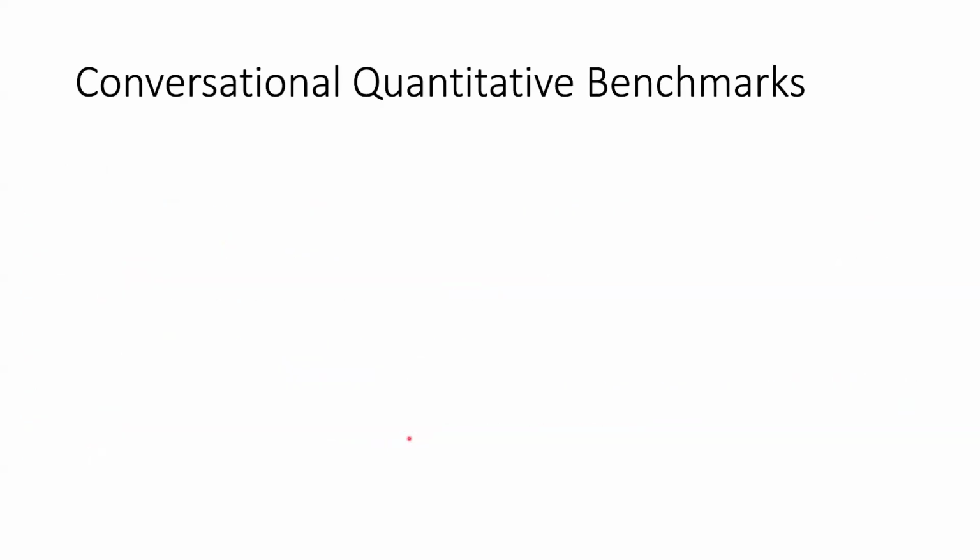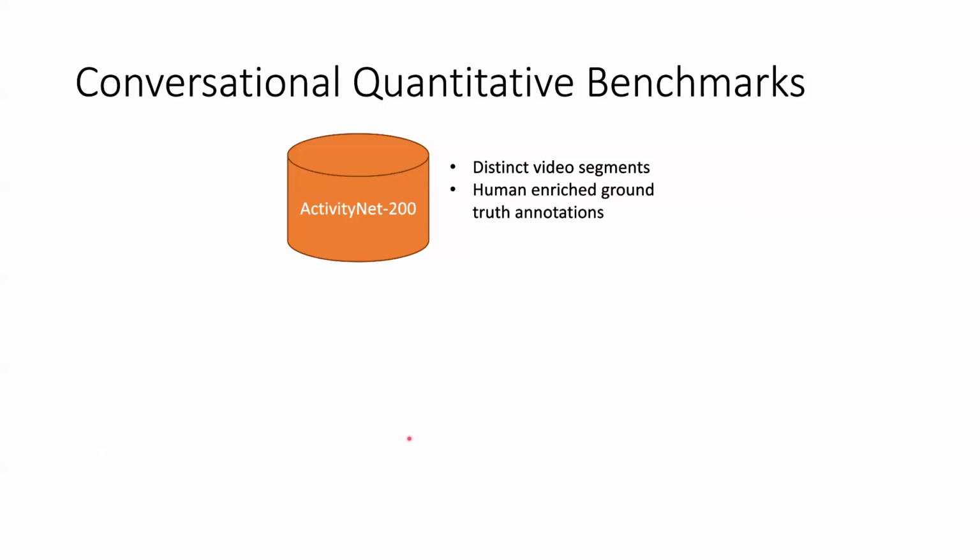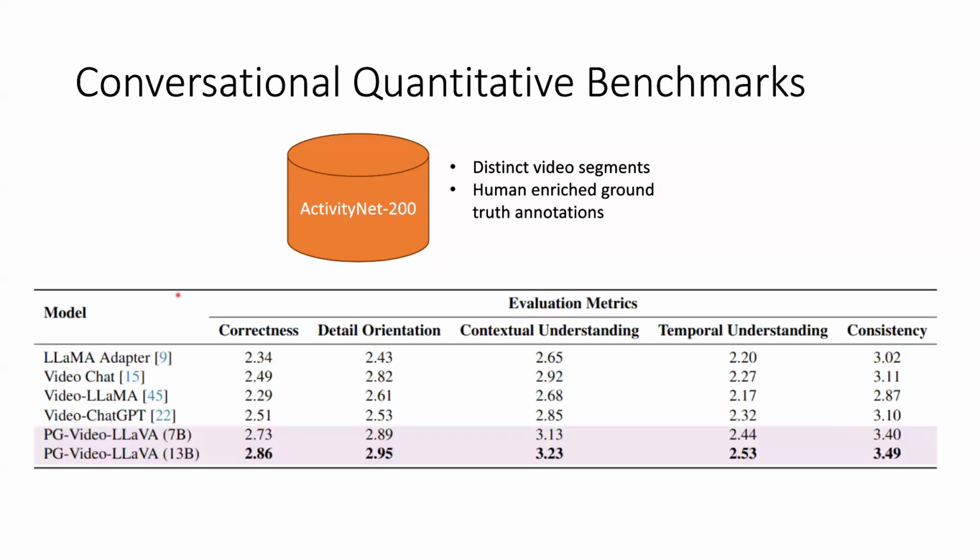So let's go into quantitative benchmarks. For this conversational quantitative benchmark, a subset of the ActivityNet 200 dataset was used. This contains distinct video segments and ground truth annotations, which were enriched by human annotators, making it more accurate. These are the results that the model got, and these are the 5 axes here. As we can see, overall, PG-Video-LLaVA does better than even the baseline Video ChatGPT and other models.